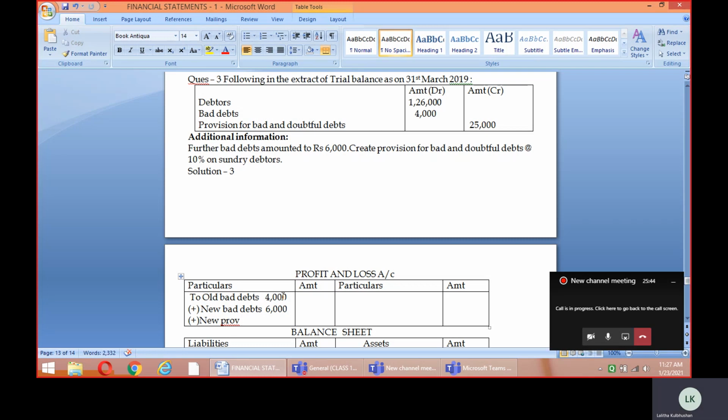Got it? As I told you, the new bad debts is given, so it has to be deducted from the value of the debtors, and that value will be used for calculating the new provision, remember. Here the debtors are 1,26,000 minus the new bad debts of 6,000, which is 1,20,000, and on 1,20,000 we calculate 10% as the provision for bad and doubtful debts. So how much will the new provision be? 12,000.